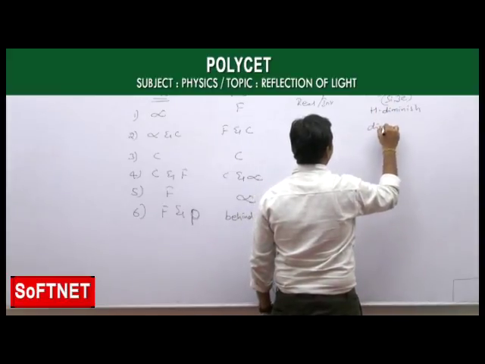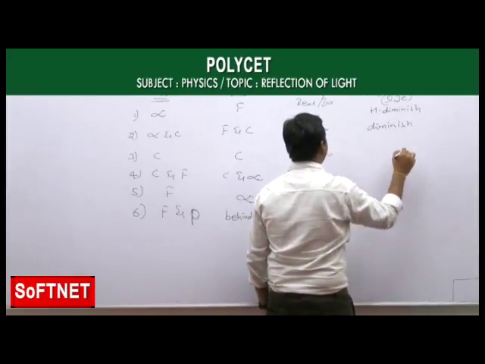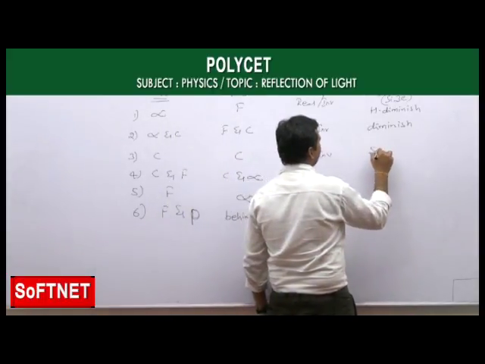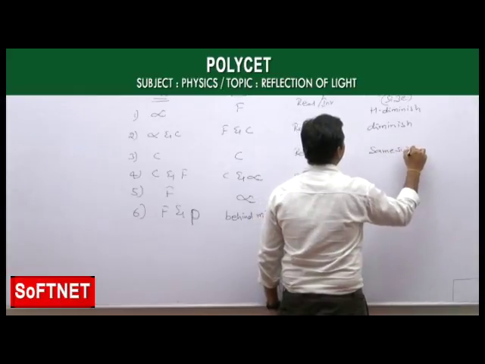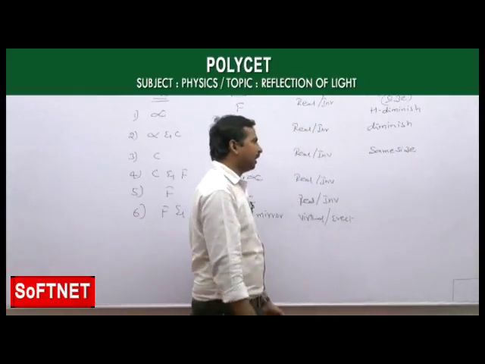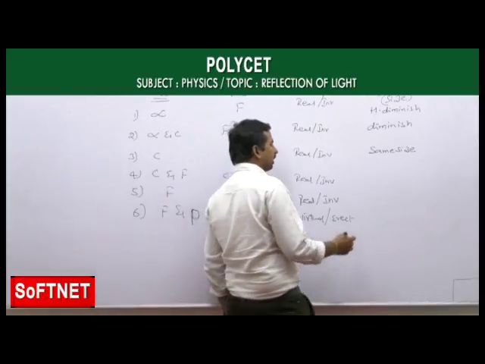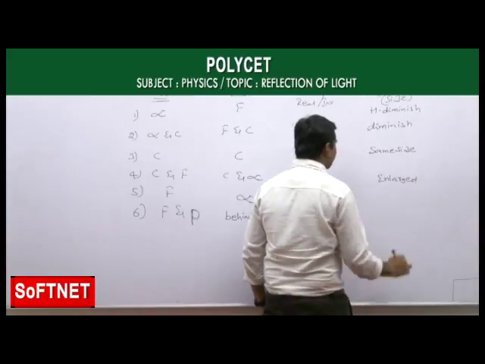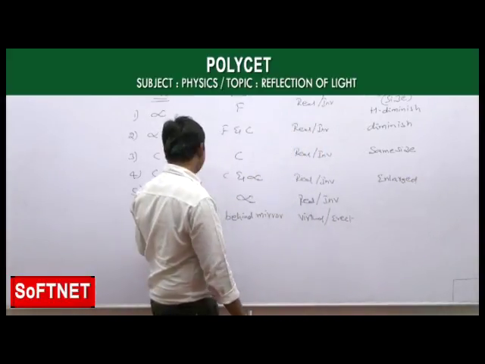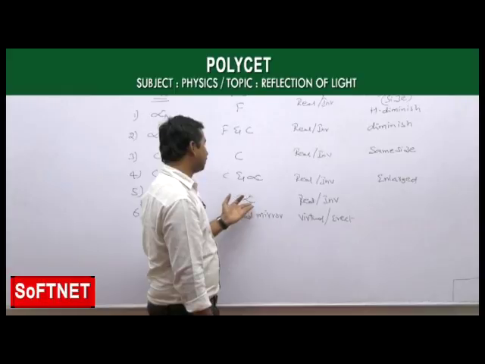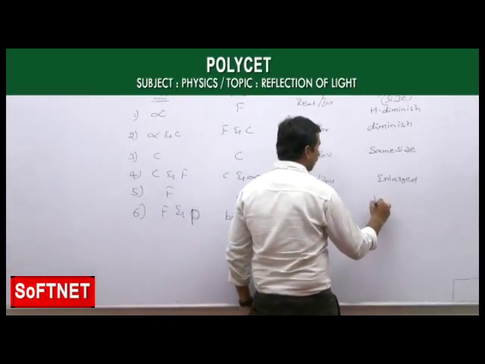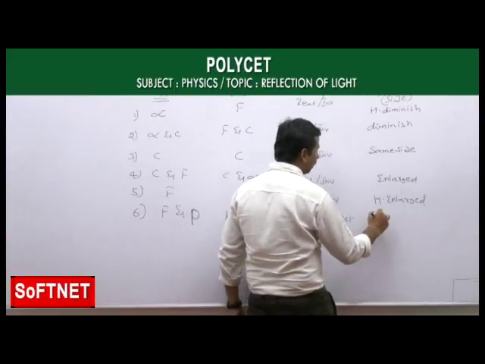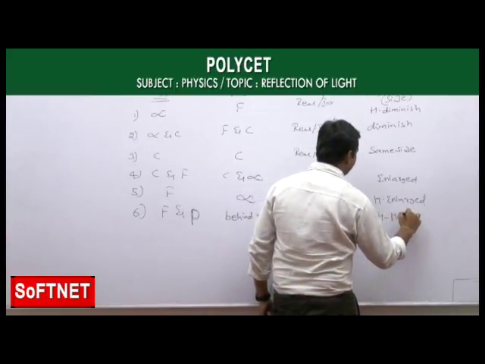Second case, it becomes diminished when the object is in between infinity and C. And when the image is formed exactly on C, then we are getting the same size. And after that, if you place the object much closer in between F and C, now we are getting an enlarged image. After that, if you place the object at F, then we are getting a highly enlarged image. And in the last special case, we are getting a highly magnified image.